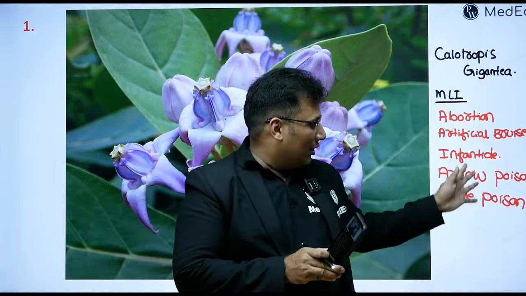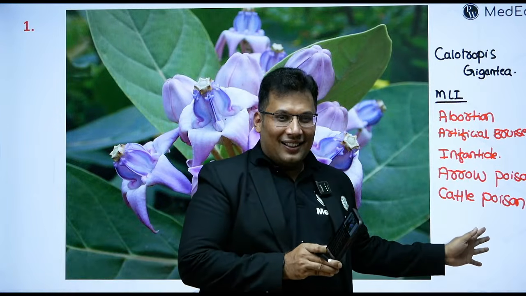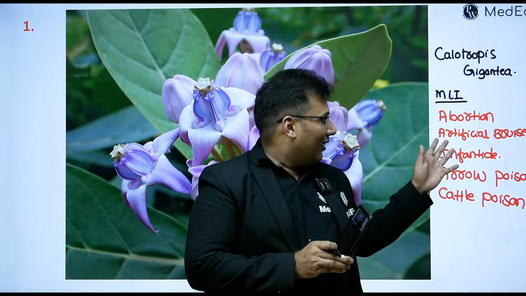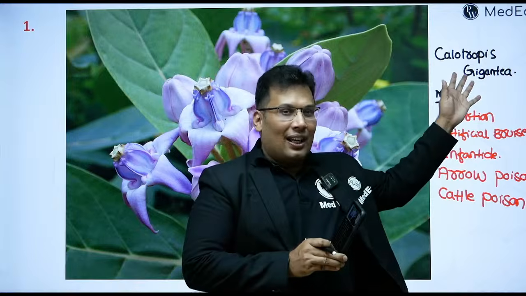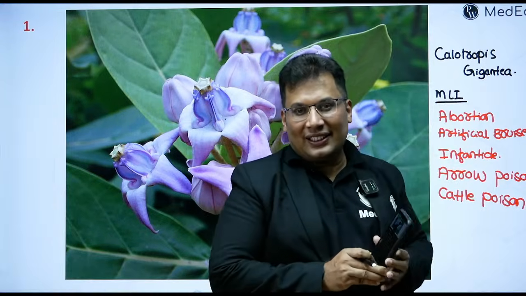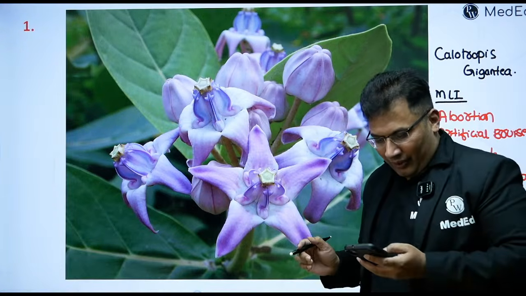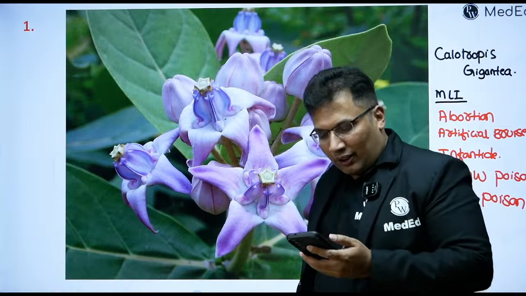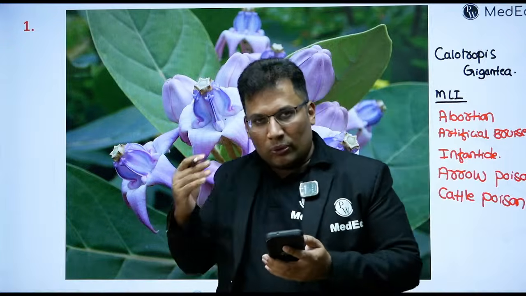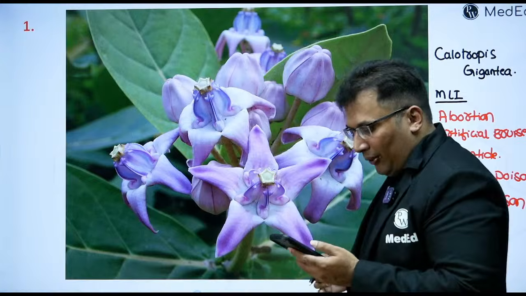All the 5 points you need to answer: abortion, artificial bruise, infanticide, arrow poison, cattle poison. Calotropis gigantea. This is a 3 marks question as well. So that completes your question number 1.